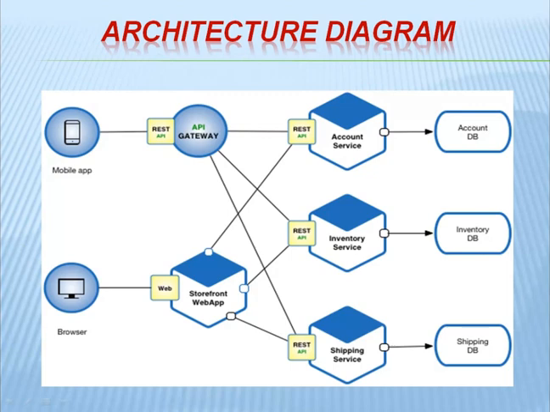And this is the storefront web app. Users make a request to this web app, and the request first goes to each service with the help of this API gateway. The architecture includes the API gateway, the history dashboard, and the circuit breaker. All these are implemented in this architecture.